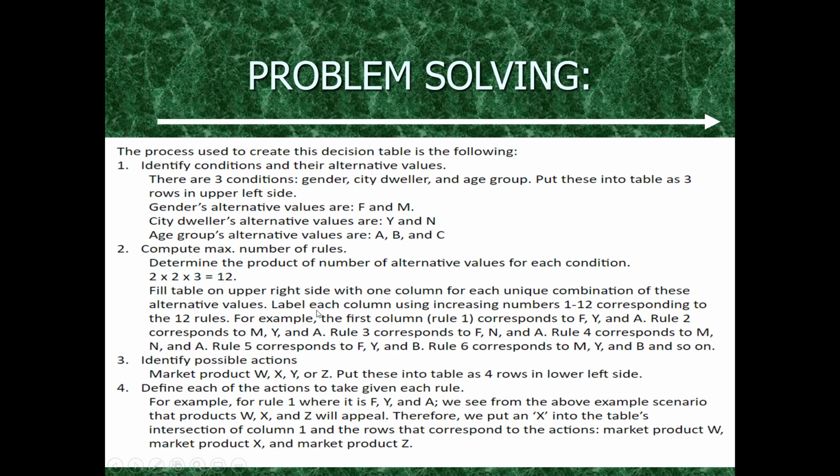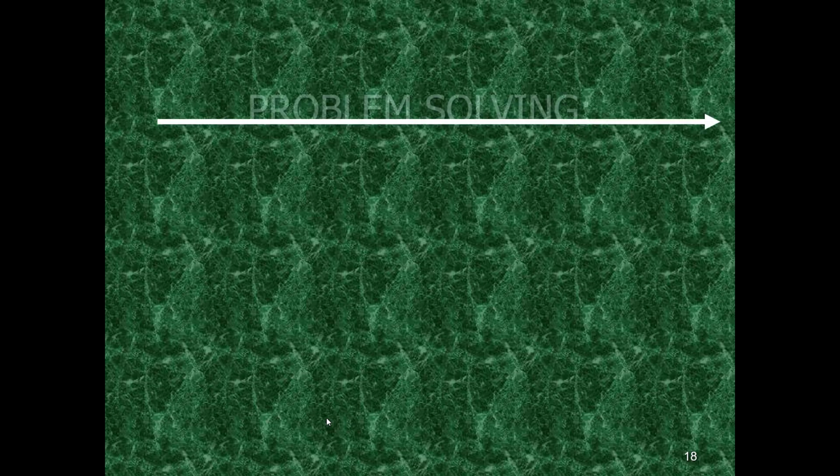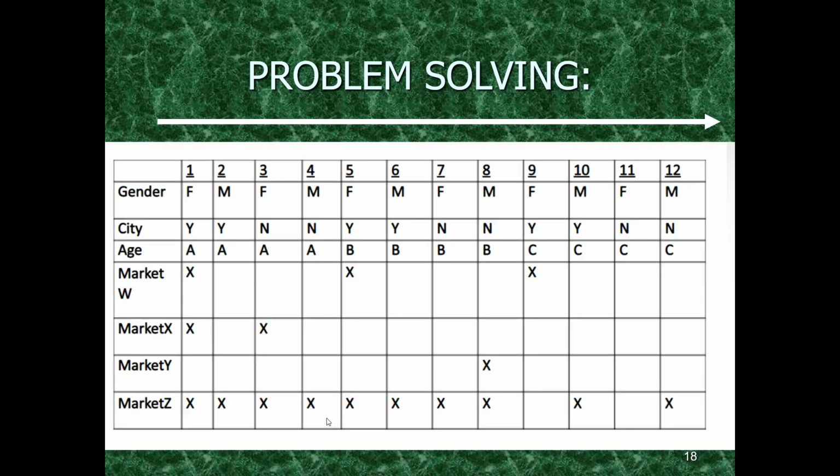In the second point, the label on each column will be an increasing number from 1 to 12, corresponding to 12 rules. For example, the first column, rule 1, corresponds to F, Y, and A. Rule 2 corresponds to M, Y, and A, and so on. That's how we will design our table, and this is how our table will look. This is our initial table. We have 12 scenarios or 12 cases, as we have seen how to compute the total number of possible outcomes. In case 1, the person is female, the city dweller is Y, and the age is A.